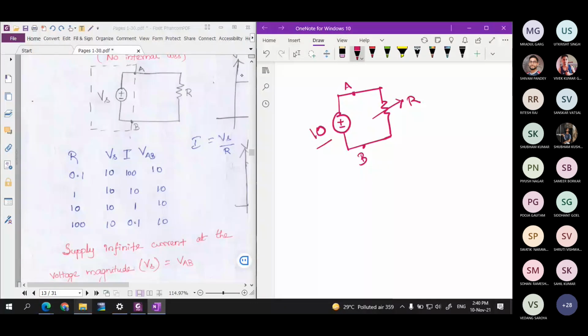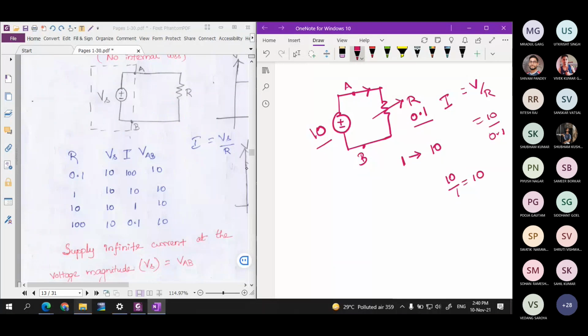Initially we will consider 0.1 ohm for this resistor. You can find I, the current through this path. I is nothing but V divided by R. So V is 10 volt, 10 divided by 0.1, you will get 100 ampere. Similarly, if you put R as 1 ohm, then you will get the current flowing through this circuit as 10 divided by 1, that is 10 ampere.